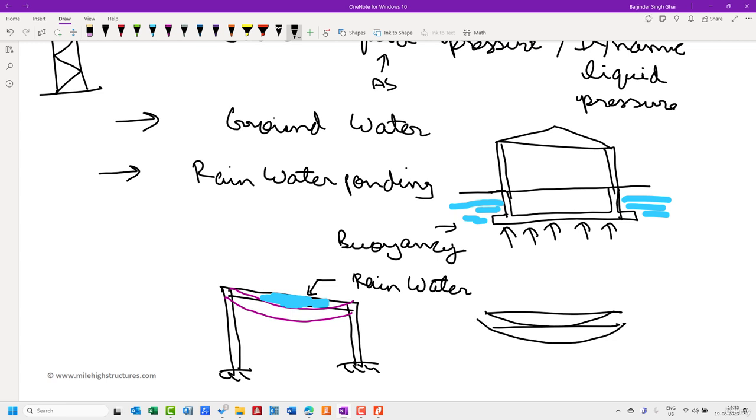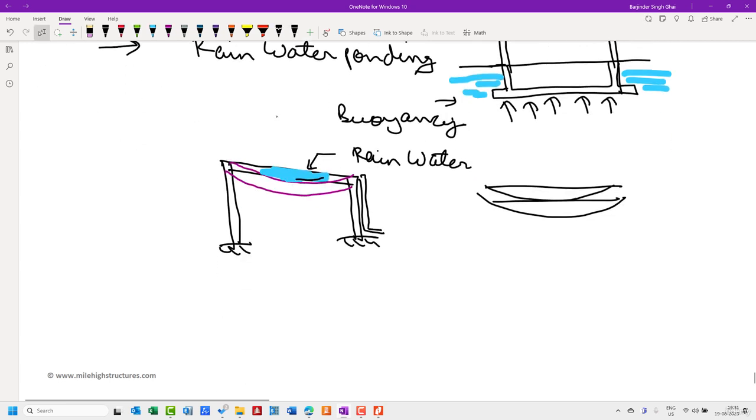So by considering the rainwater ponding action, we do need to ensure that it does not deflect much. The second thing is that we need to provide good drainage facilities, like rainwater pipes on the edges, so that the rainwater does not accumulate on the top. There are structures which have failed because of rainwater ponding. Rainwater accumulates here, and over time, due to severe deflection, it can collapse. So we do need to consider that while designing.